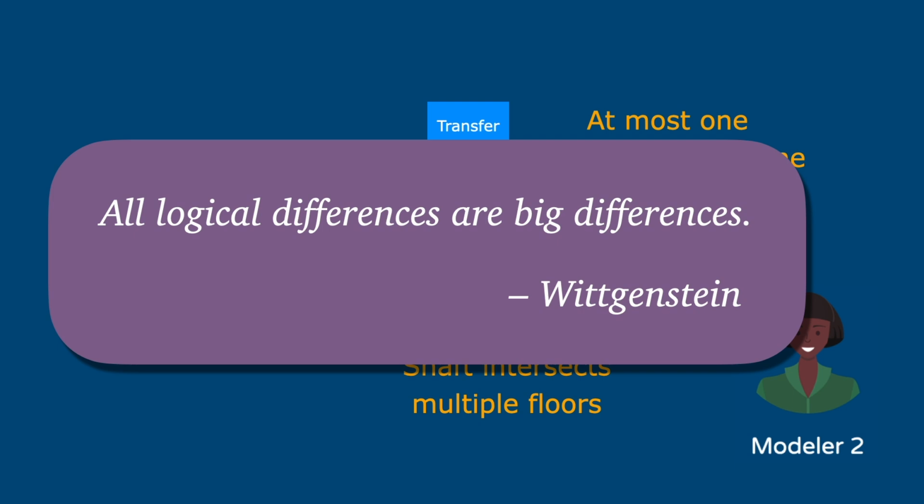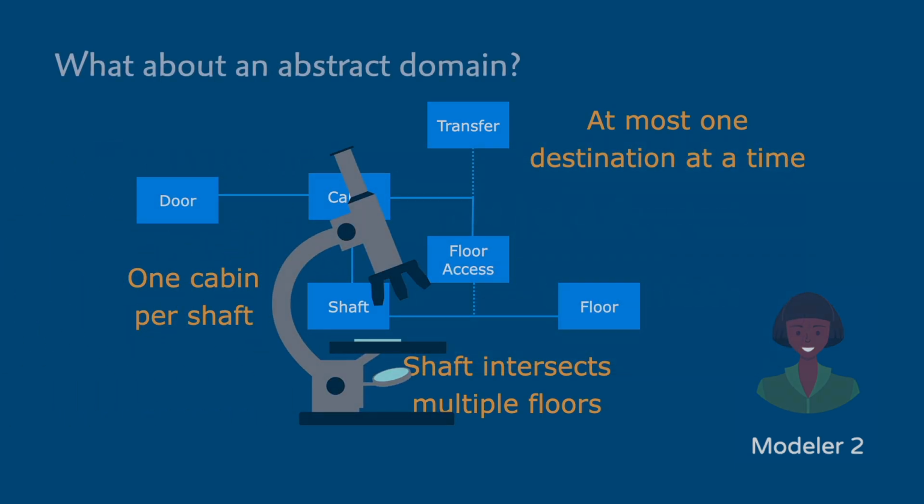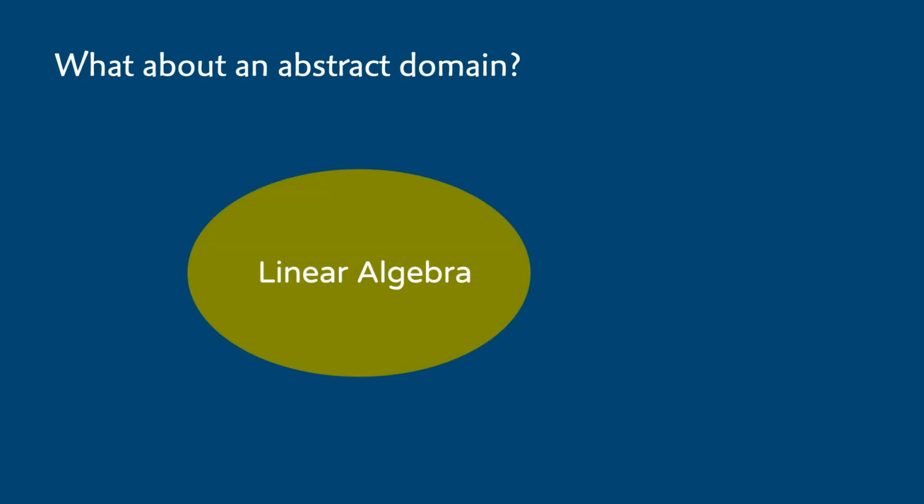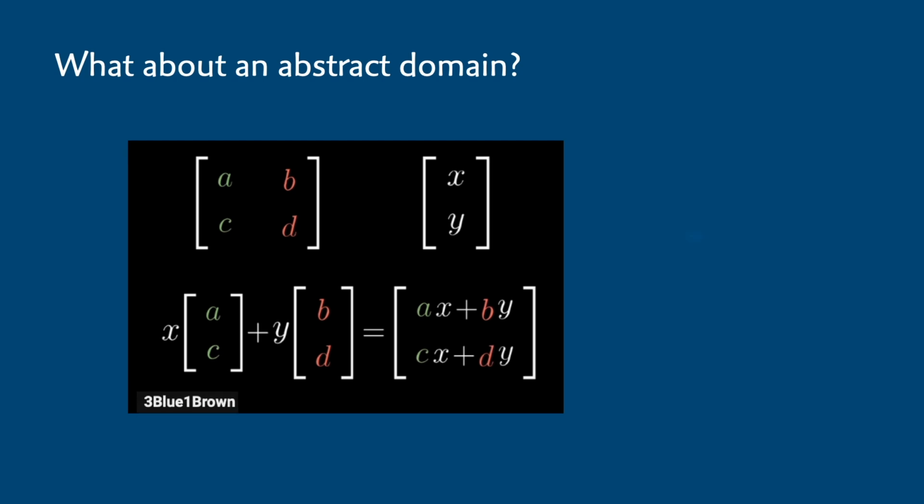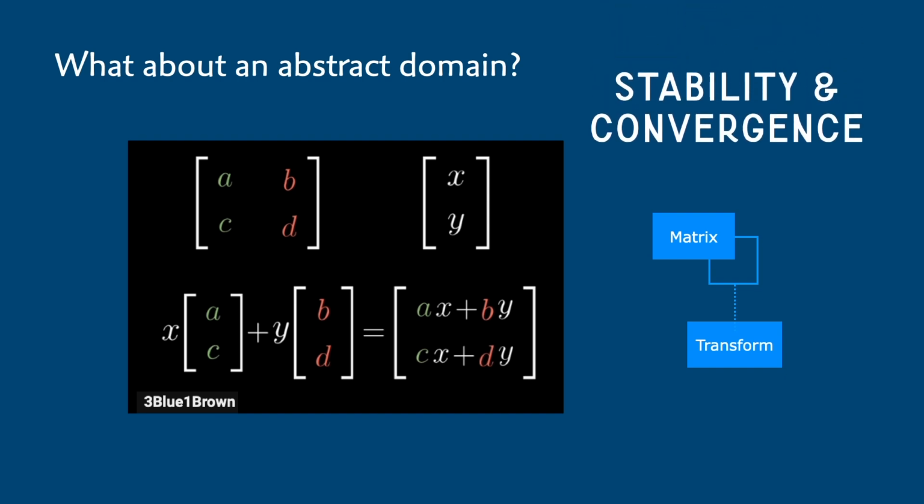So by separating out the semantics and logic from the functions, those small logical differences are much easier to see and adjust early on. This all might be obvious for relationships among physical entities, but what about an abstract domain? Think about linear algebra. You would certainly expect any two modelers working in that subject matter to abstract a matrix class and a transformation relationship at the very least. I've modeled a lot of abstract domains in my career, and I can assure you that the same principles of stability and convergence for physical domains apply equally well to hypothetical domains.